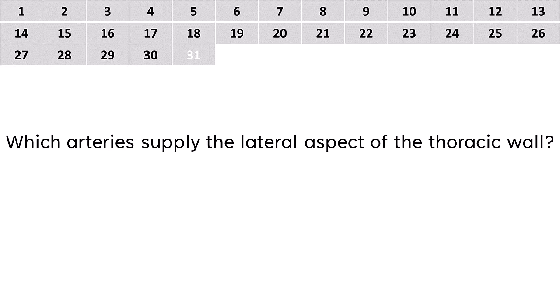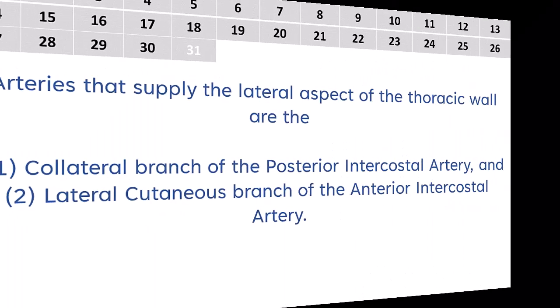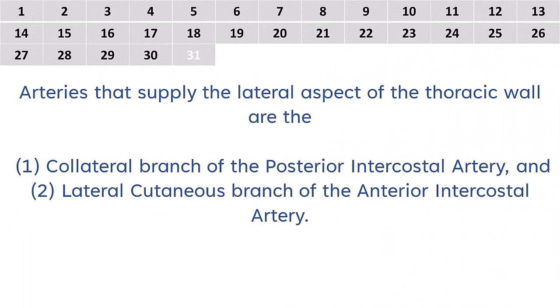Which arteries supply the lateral aspect of the thoracic wall? Arteries that supply the lateral aspect of the thoracic wall are the collateral branch of the posterior intercostal artery and the lateral cutaneous branch of the anterior intercostal artery.